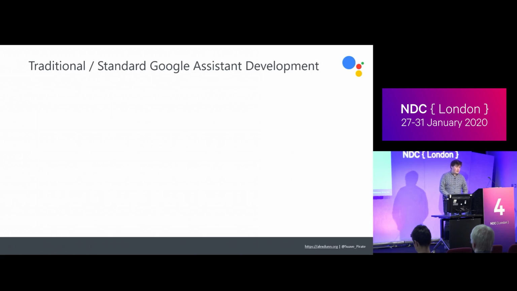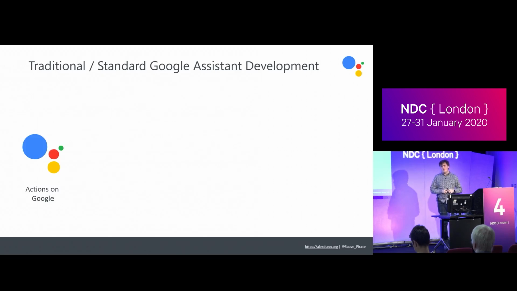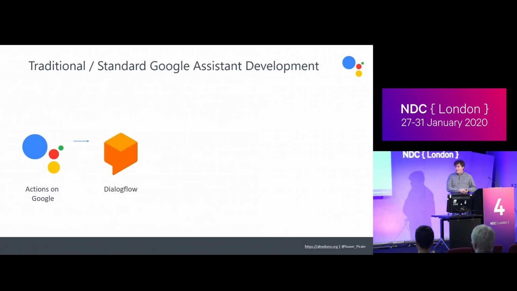Google has a very similar setup. There's a little bit more of an in-between. So we start with Actions on Google. This is, again, a developer console. Google acquired Dialogflow, which used to be API.ai, which is now the natural language understanding portion and fulfillment portion for Actions on Google. So they're moving everyone into using that as the backend for it.